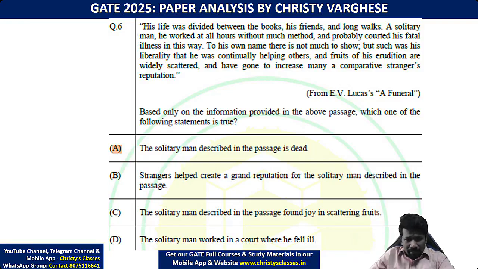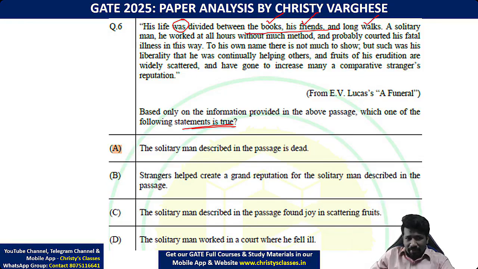So ये एक passage दिया है, वो passage से what can be told true, which of the following statements is true is the question. So passage दिया है, I will read the passage for you. His life was divided between the books. Was divided means past के बारे में बताया है. Divided between the books, his friends and long walks. मतलब this is what he was doing. Reading books or writing books that we don't know, between the books, friends tha, long walks tha. These are the three things he did.